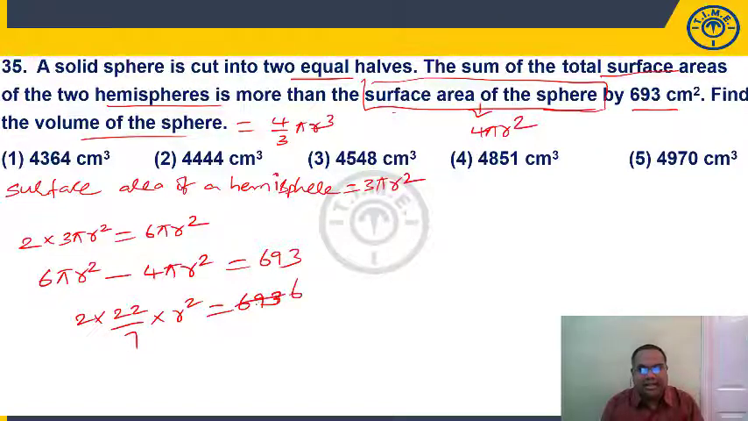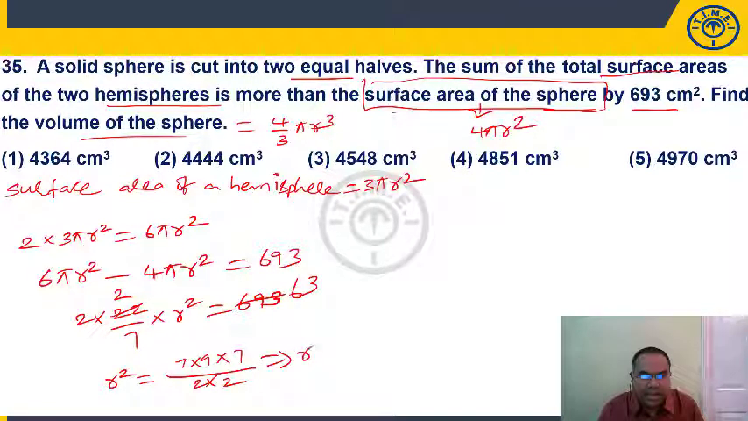11 6s are 66. 33, 11 3s, 11 2s. So what is my r square here? If you observe here, 693 can be written as 7 into 9 into 7 by 2 into 2. From this, I can say r is equal to, for 7 into 7 root, I'll get 7. For 9, I'll get 3. 7 into 3, 21. By for 2 2s, I'll get 1.